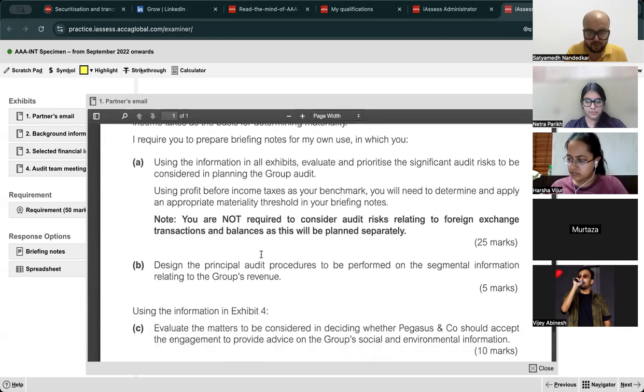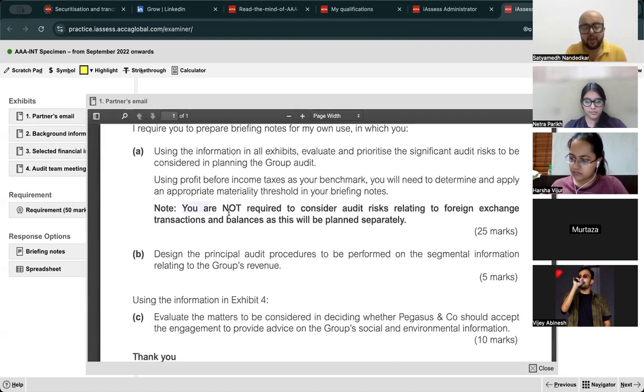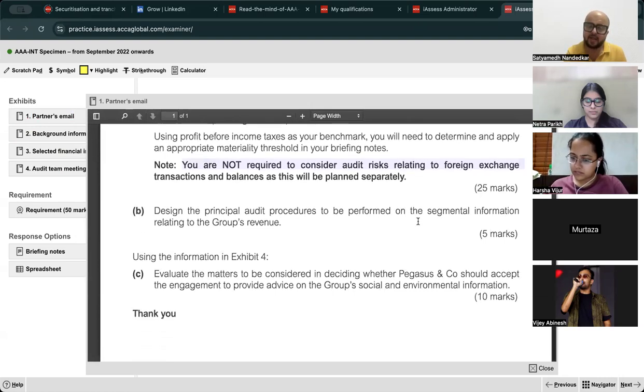in your briefing notes. You are not required to consider audit risk relating to foreign exchange transactions and balances, as this will be discussed separately. Design the principal audit procedures to be performed on segment information and matters to be considered in deciding whether Pegasus and company should accept the engagement to provide advice on group's social and environmental information.